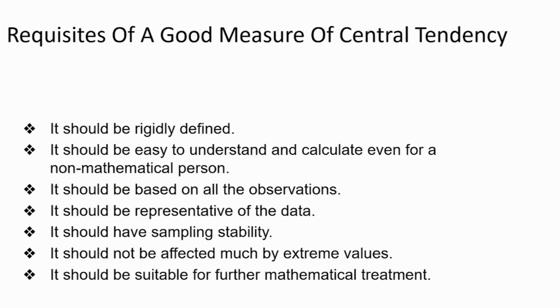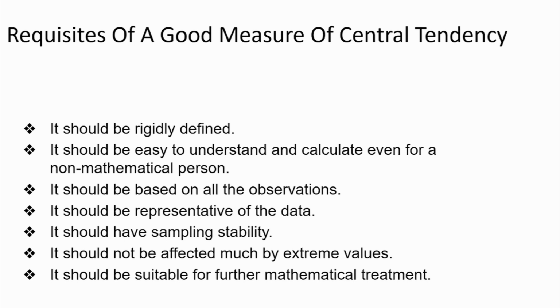So what is a good measure of central tendency? This is what we have to understand. It should be rigidly defined. As I told you, we are assuming the complete data to be at one point. When we say at one point, that means it has to be rigid, not a function of something. It has to be a fixed value, and it should not flicker that much. It should be easy to understand and calculable even for a non-mathematical person. Therefore, if you see, average or mean is the most used statistic everywhere. Everybody talks about average. The first thing you do when you want to find things is average out.